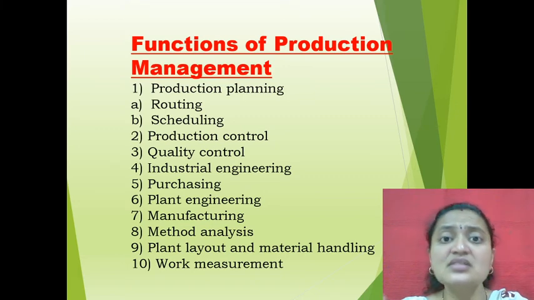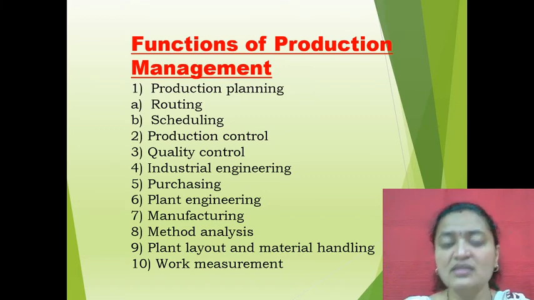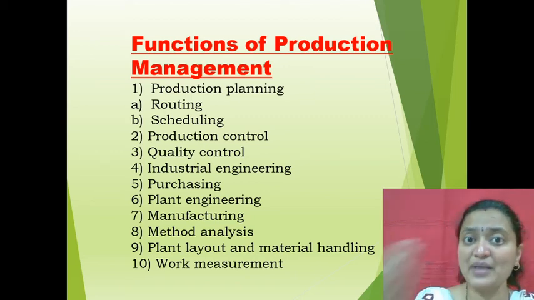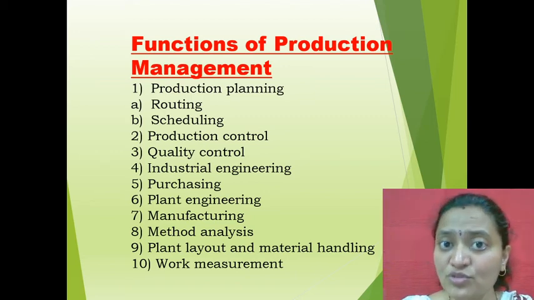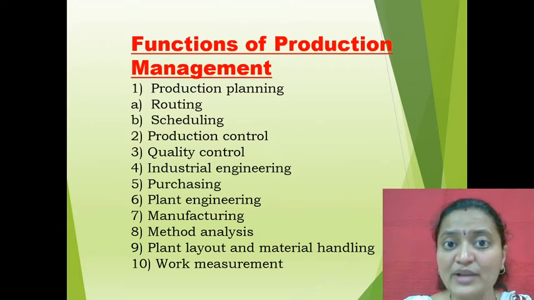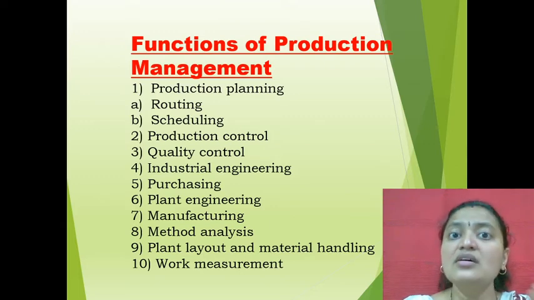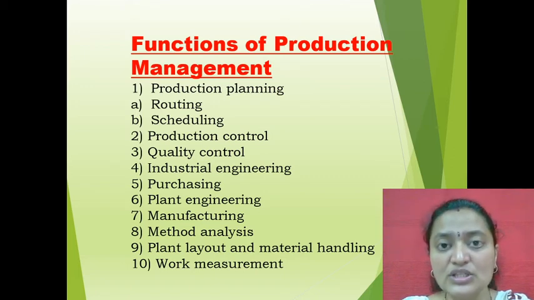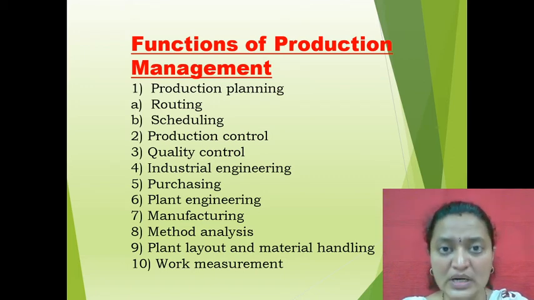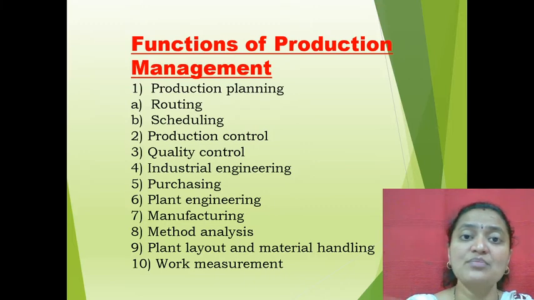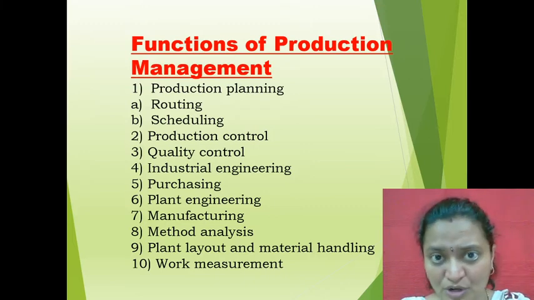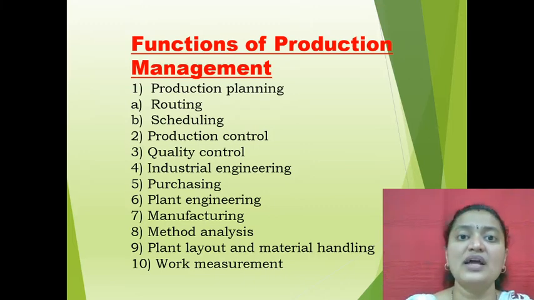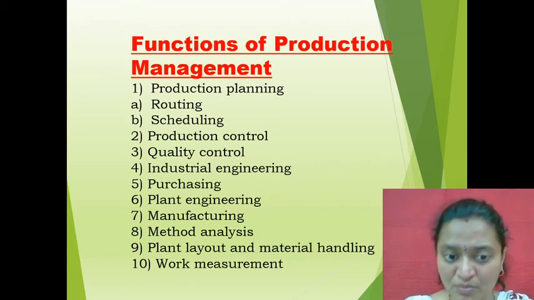The next one is manufacturing. Manufacturing means what? Simple thing is how the goods are being manufactured. I have already told you that it is converting the raw materials into finished products. First of all they need to collect all the raw materials which are there, then start manufacturing that particular product, and then it will be a final product or a complete finished product.